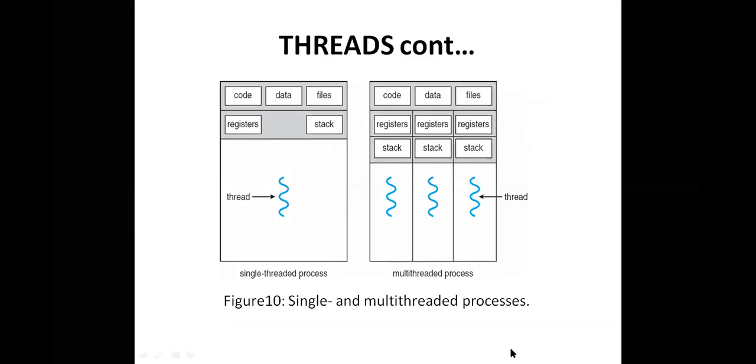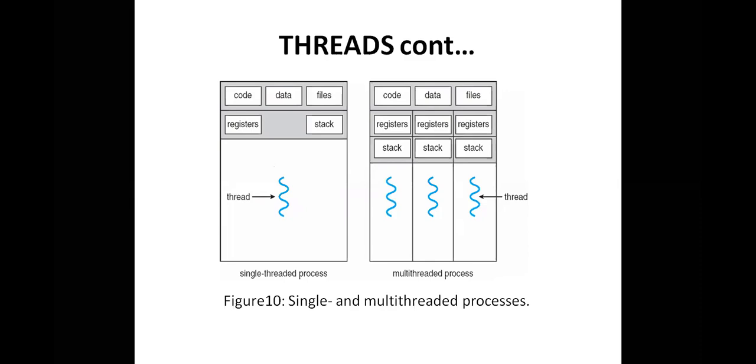If you observe this particular diagram, this is single threaded, so it is called a process. There are no threads, only one flow of control, one flow of execution. But in this diagram, a process is divided into multiple threads. These threads share the code, data area, and files of a process. Process is a heavyweight and thread is a lightweight. That is the first point you need to understand: why it is called heavyweight and why it is called lightweight.